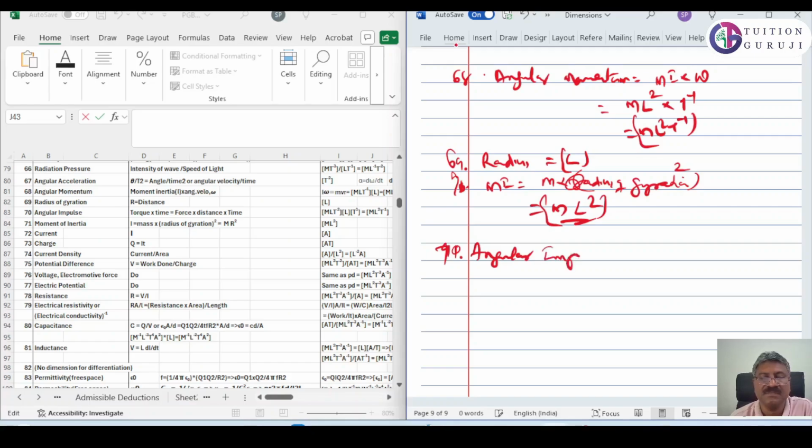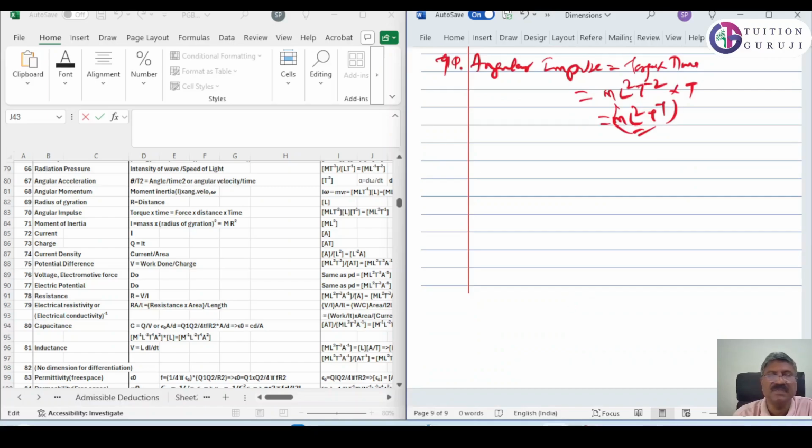What is angular impulse? Torque into time. Torque we know is M L square T raised to minus 2, since it is energy. So it is M L square T raised to minus 1.